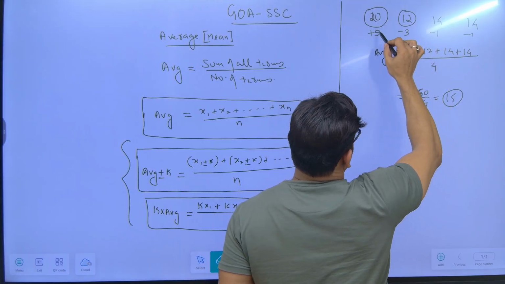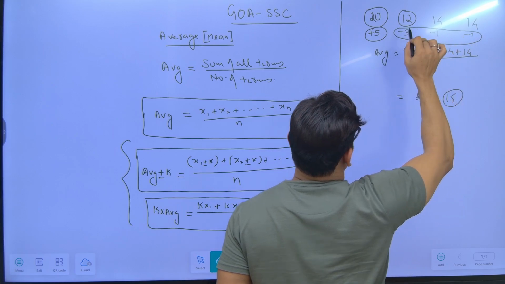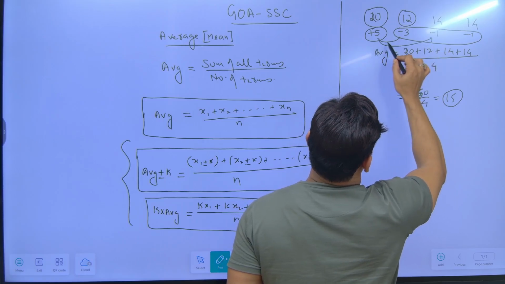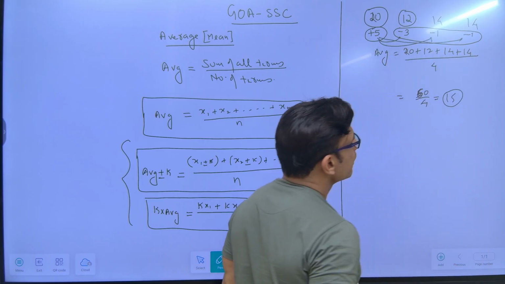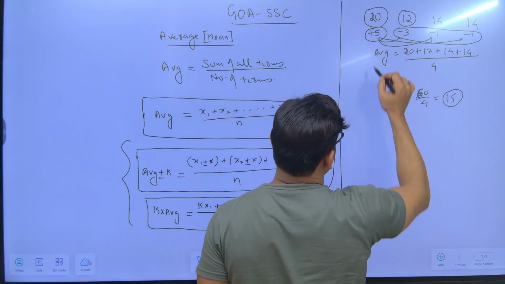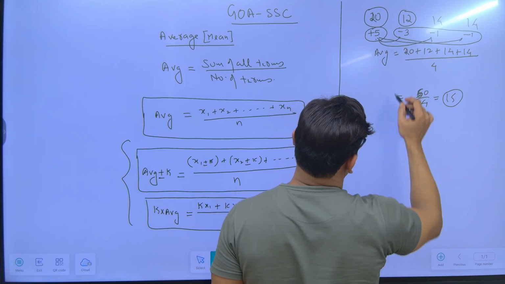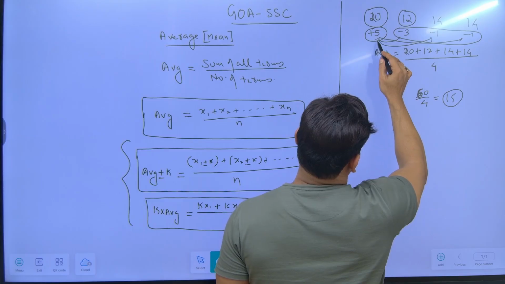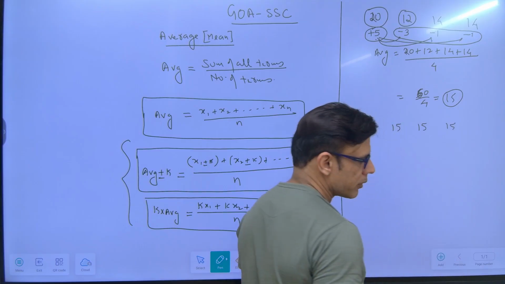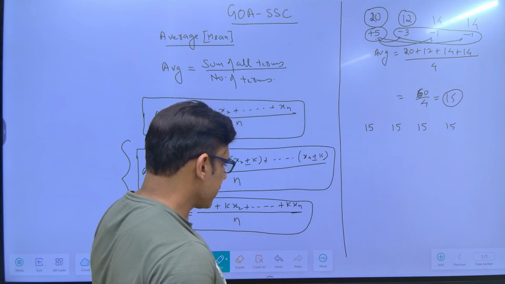So this person has an extra 5, and these three together have 5 less. So he will give 3 to this one, 1 to this one, and 1 to the fourth person. Since this person has given his 5, he is left with 15. He gave 3 to this one, so this will also become 15. This person gave 1 to this one, so 14 plus 1 is 15, and this will also be 15. So the average is 15.